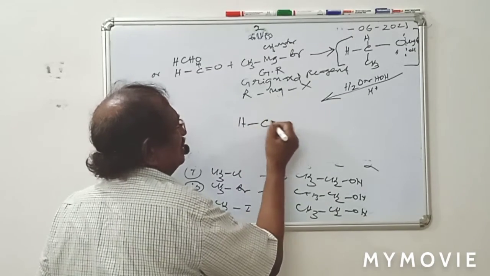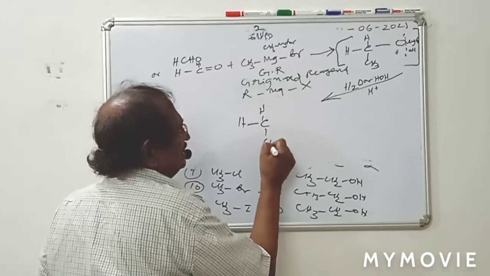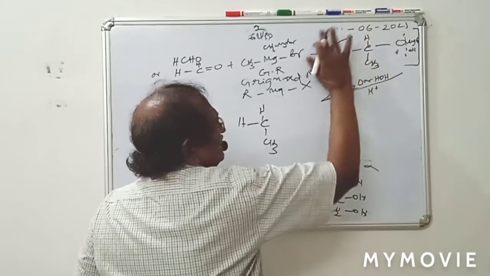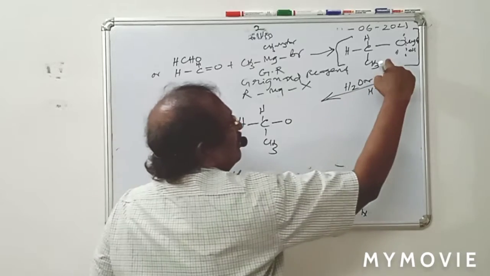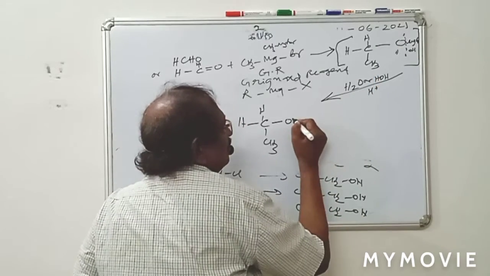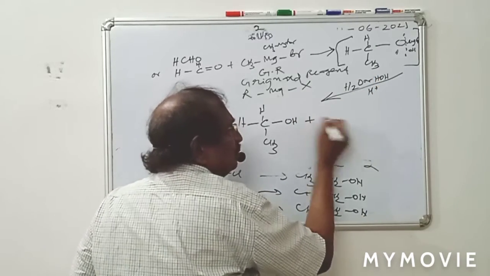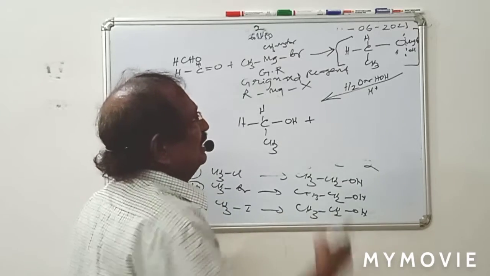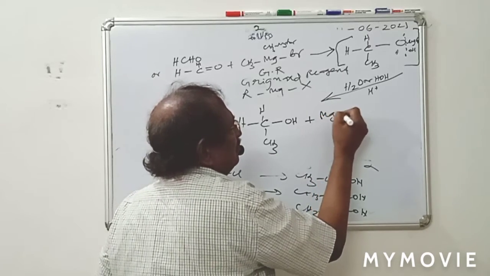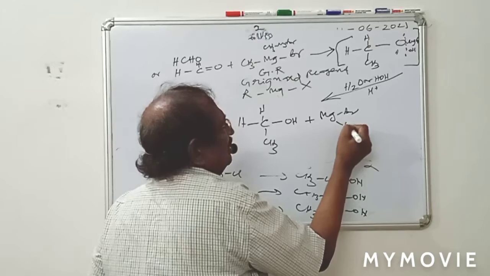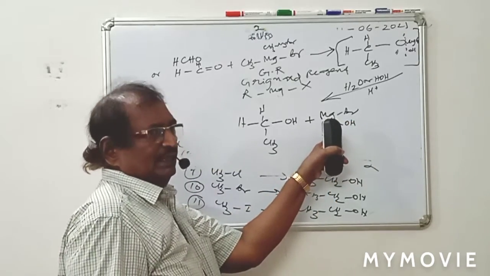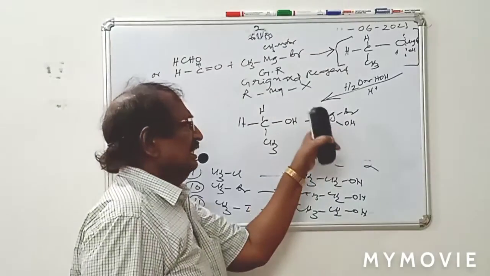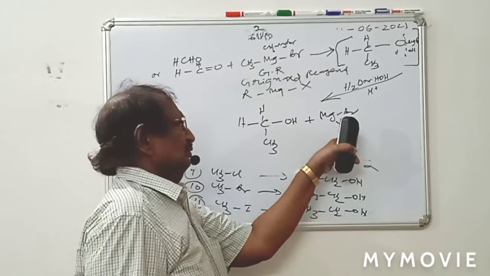H single bond C H, either CH3, no change, everything I put. Then single bond O, whatever H just add it, OH. It will be splitting into two parts, two compounds. The remaining things: MgBr, one more bond, OH group. Magnesium is having two valency, I told you already. With two valencies, it is holding Br as well as OH.